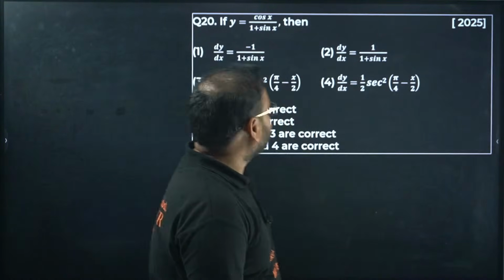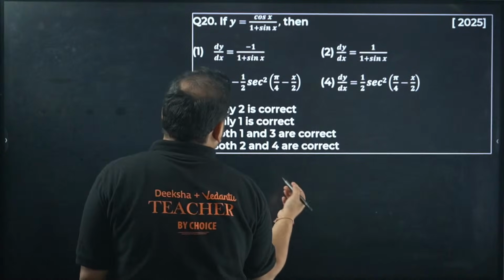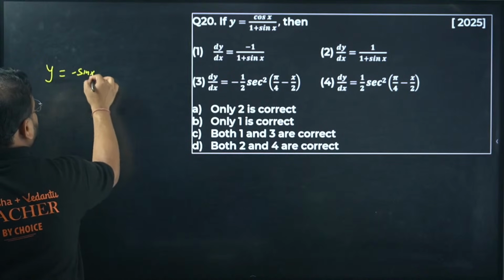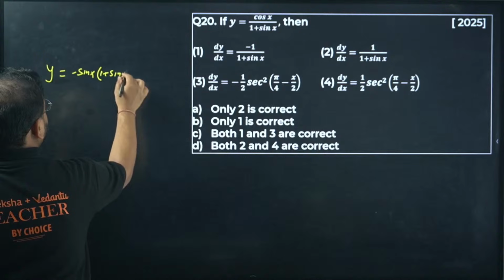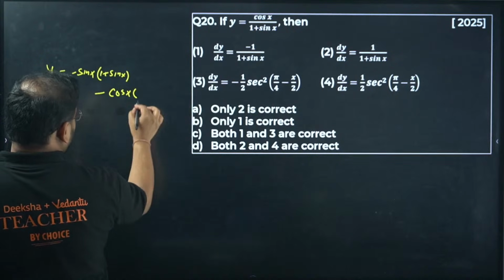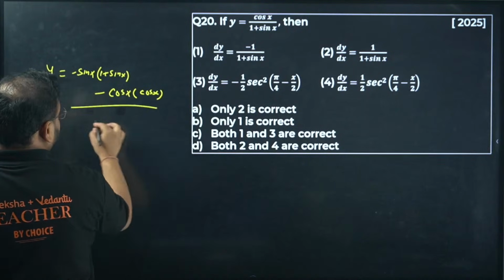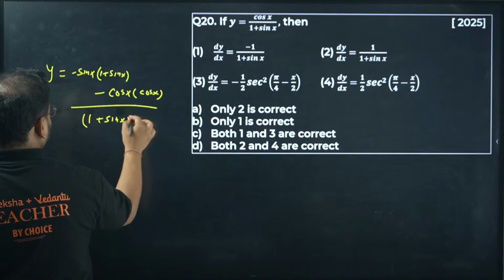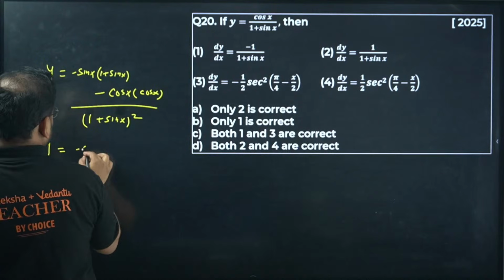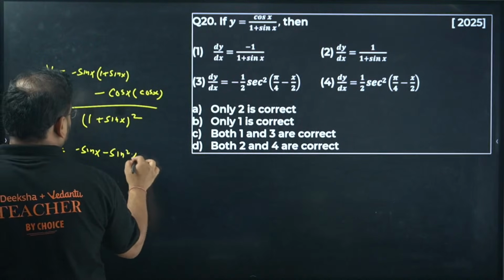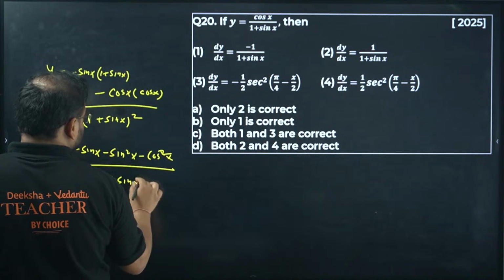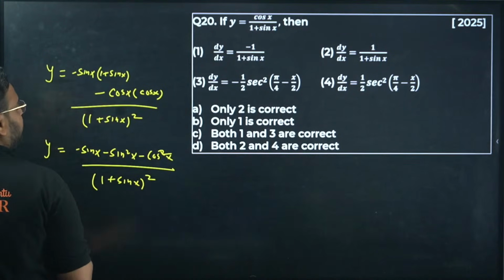Done. Next one, 20th. This is the quotient rule. Let's solve this right now. Here y equal to cos x will be minus sin x, and 1 plus sin x continues. This time plus minus sin, actually cos x as it is. Differentiate 1 plus sin, it will become simply cos x, divided by 1 plus sin x the whole square. Check here. I get minus sin x minus sin square x minus cos square x divided by 1 plus sin x the whole square.